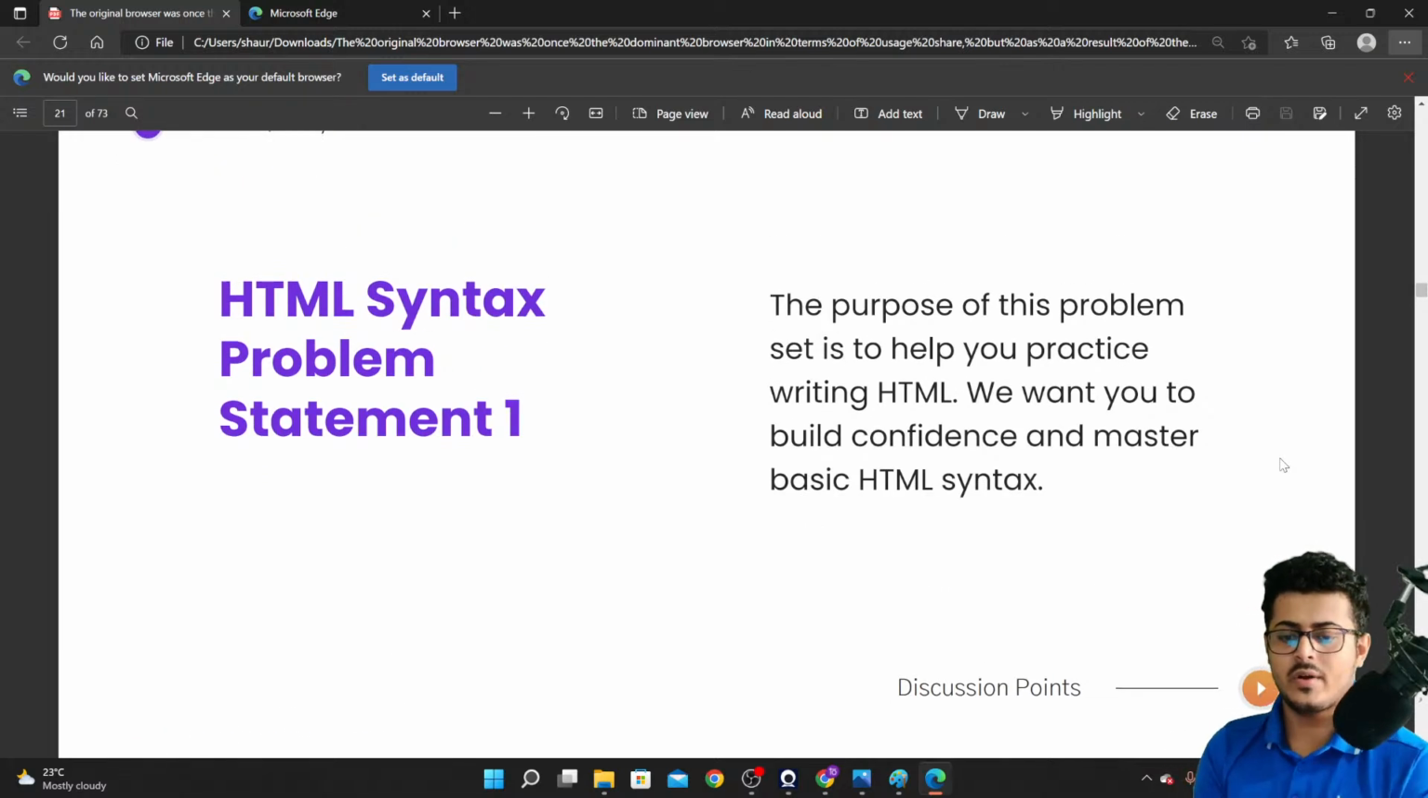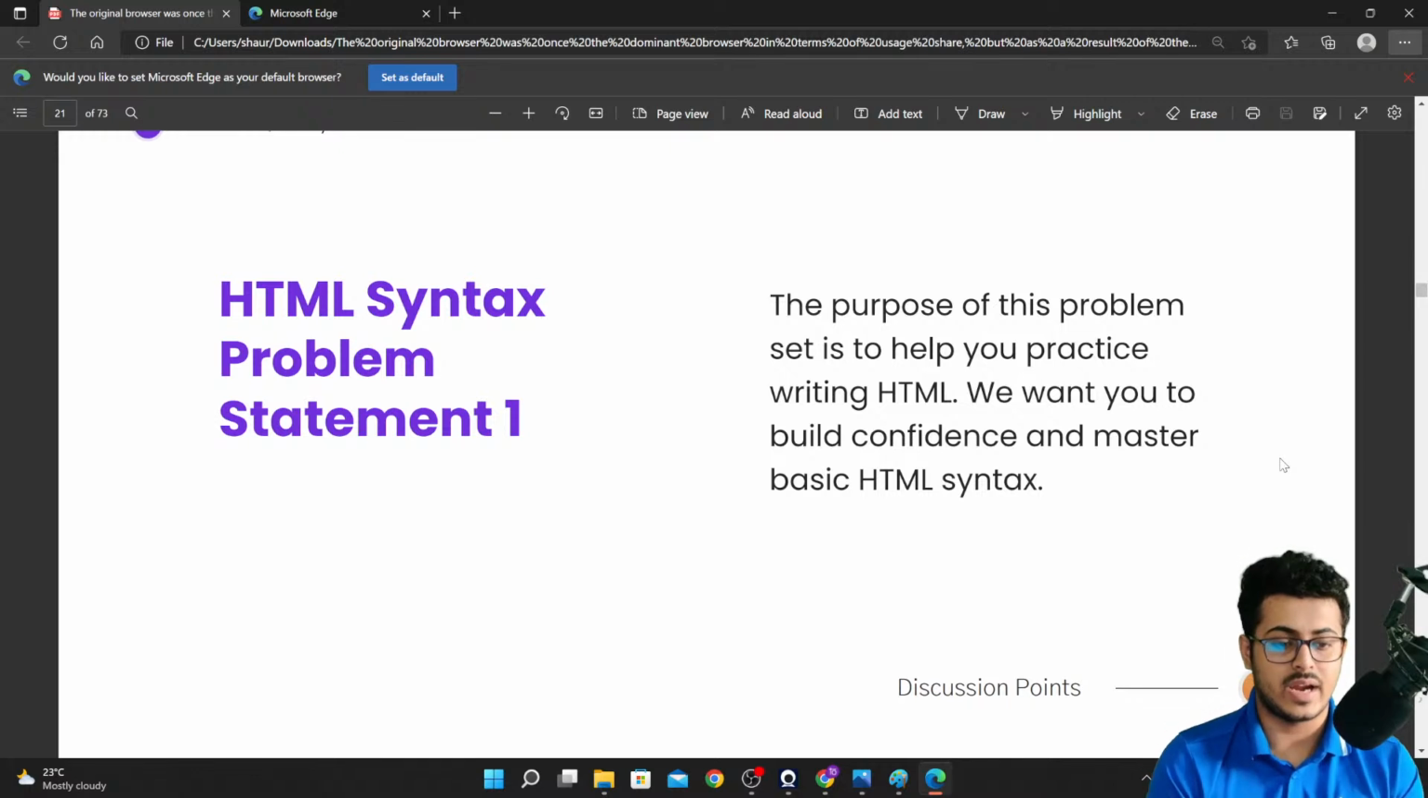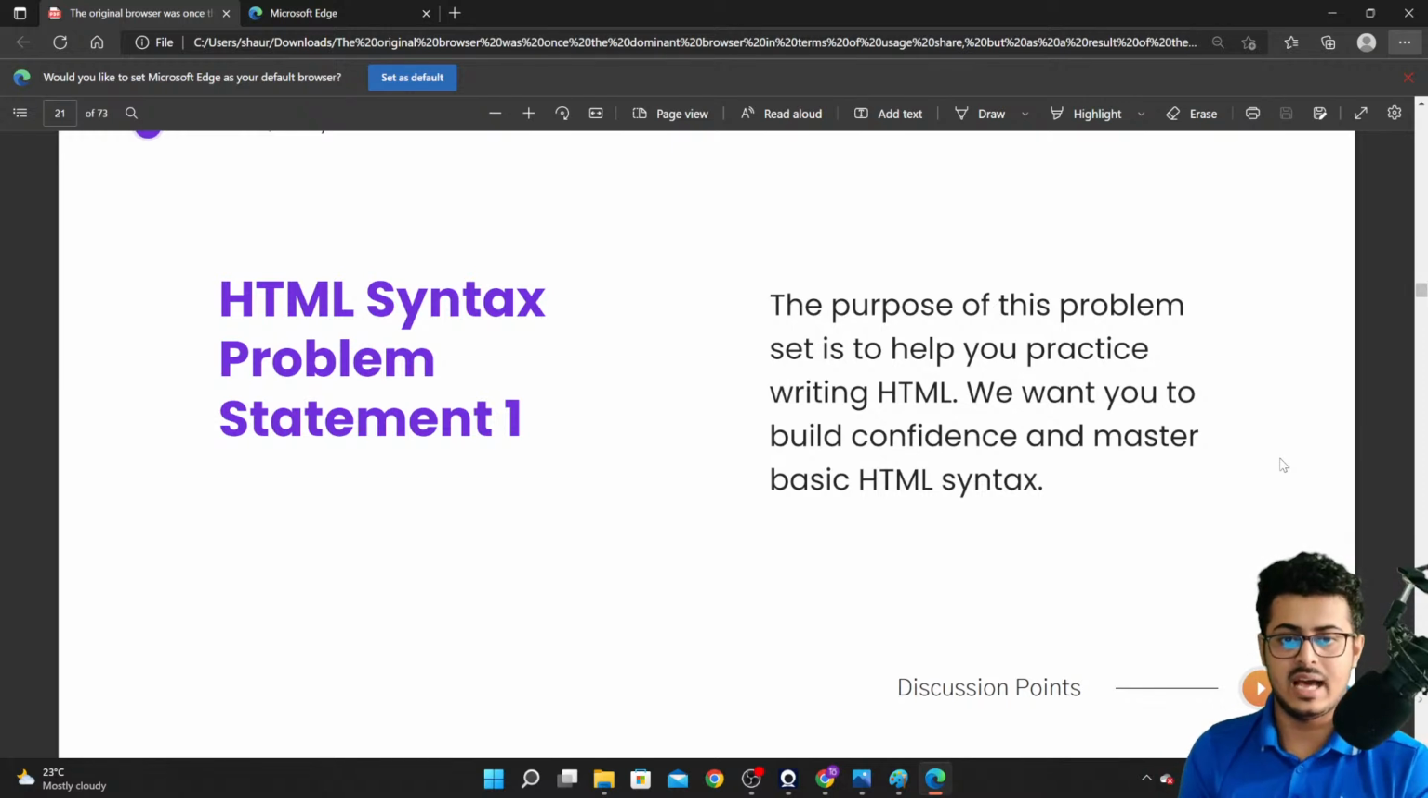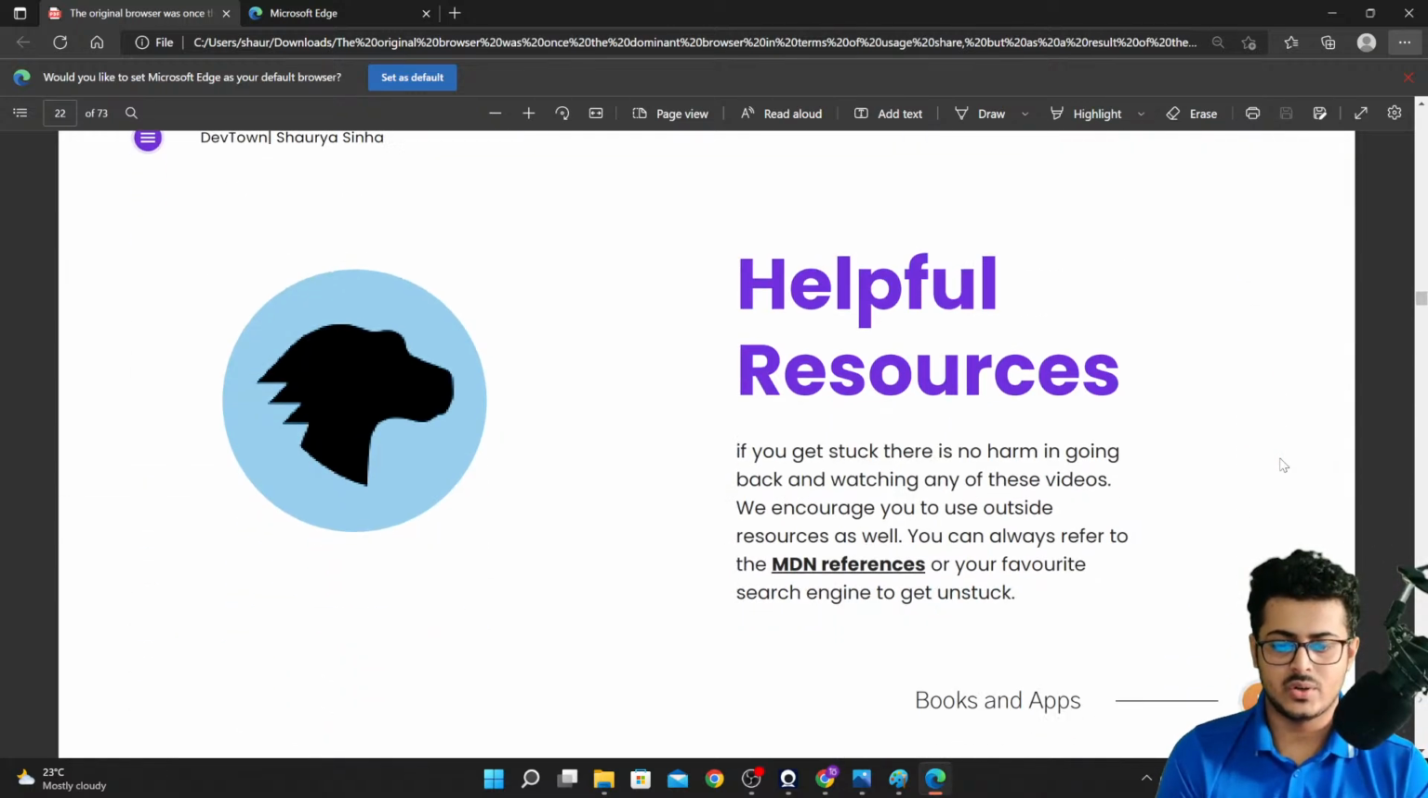So what we are going to do right now is look at some problem statements, and we are going to try to solve those problem statements using HTML. In this way, we will be able to understand the practical implementation of HTML as well. The more that you practice, the easier it becomes for you to understand the concepts as well.